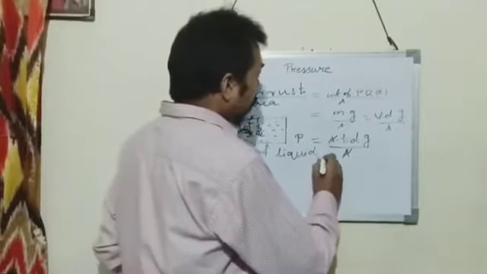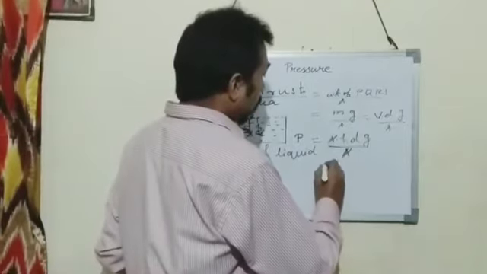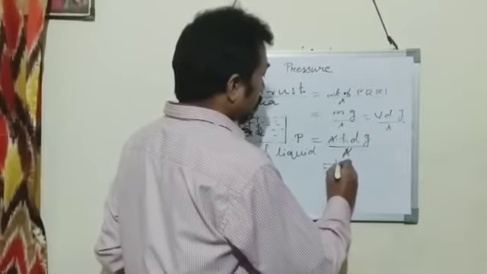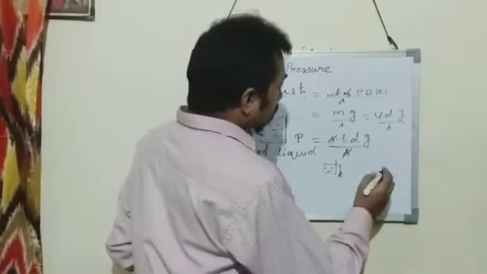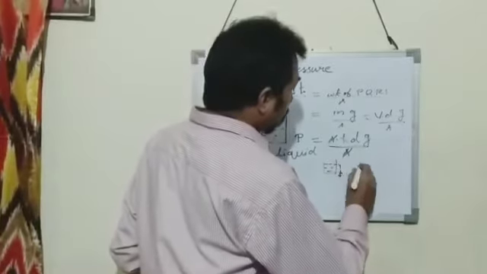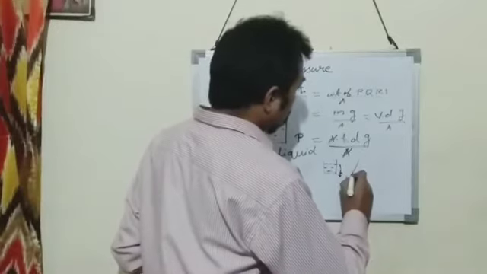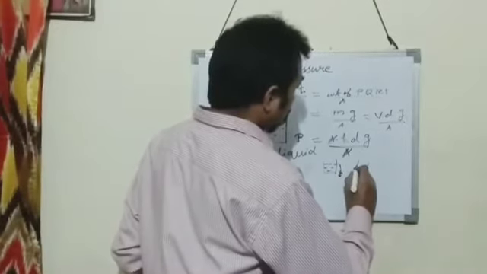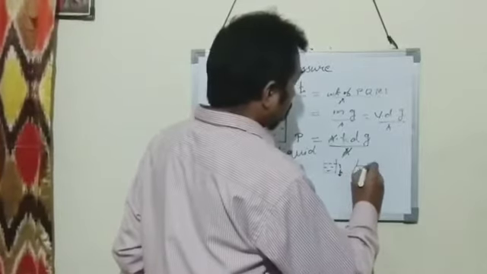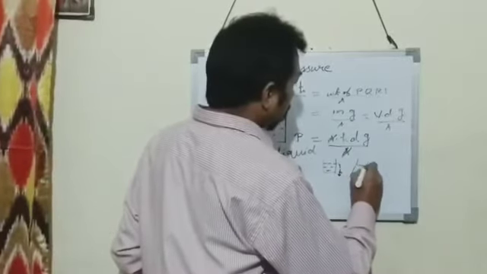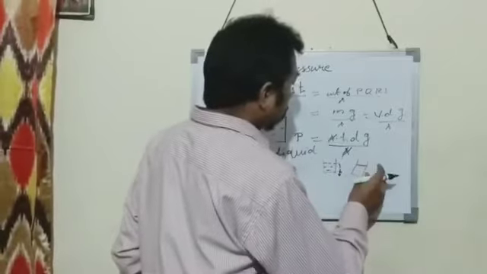For example, this is a container and water is there up to this. So this will be the vertical height. And if you tilt this vessel like this, then also the horizontal level will remain the same.